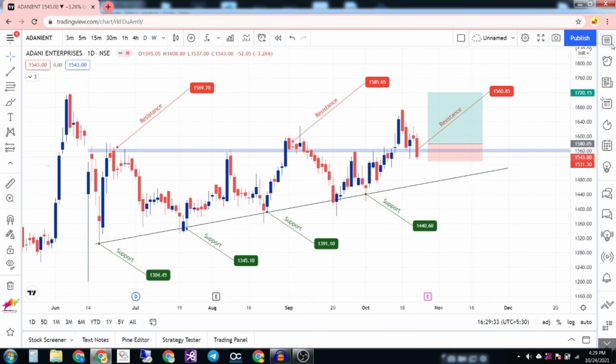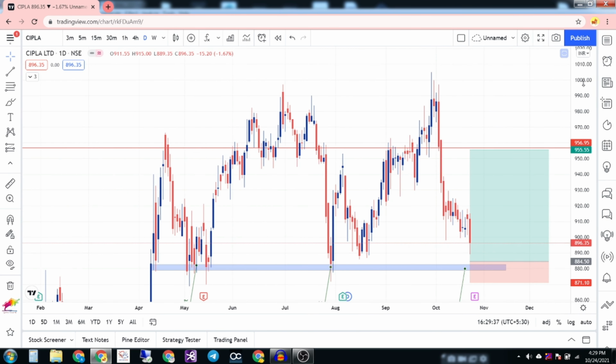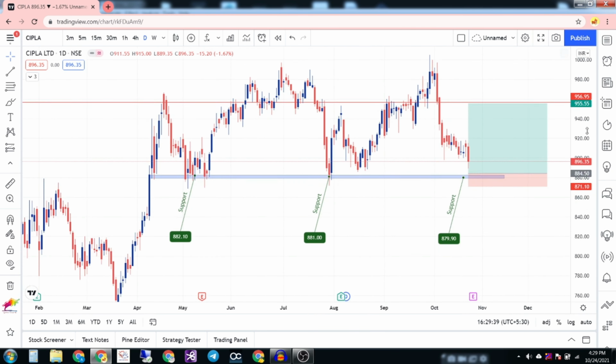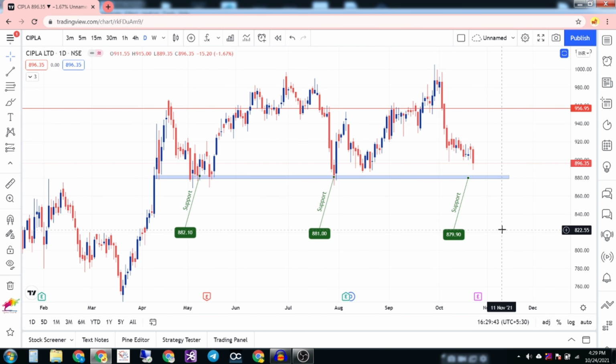The next one in my radar is Cipla. You can see here the Cipla stock. The pharma sector is a bit correcting and consolidating for a long period, and it hasn't rallied. Some stocks have rallied, like Sun Pharma and Divis Lab, but Cipla, Dr. Reddy, Star hasn't rallied. I'm expecting it to rally this period of time.